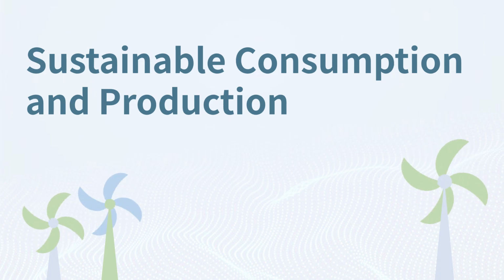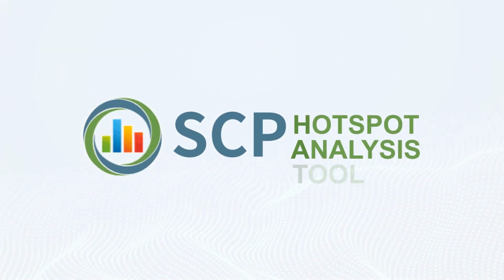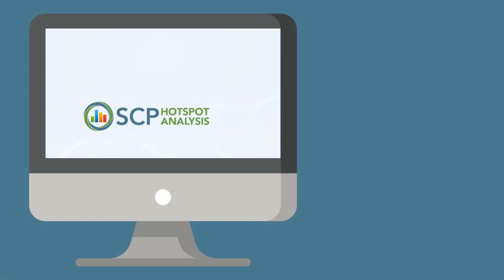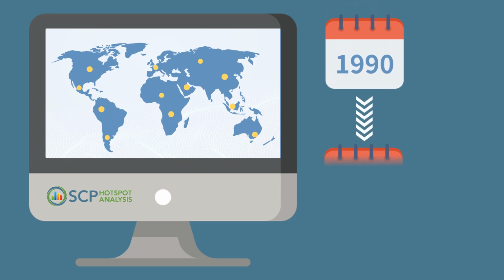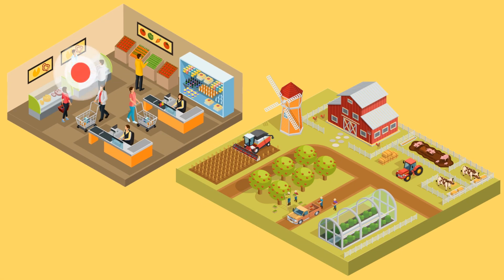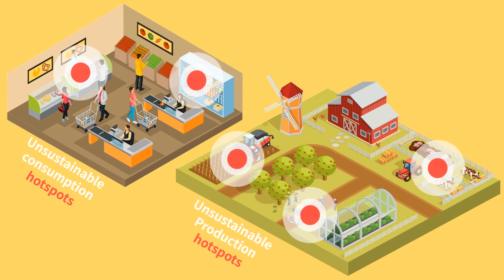The Sustainable Consumption and Production Hotspot Analysis Tool, short SCP HAT, is an online application that provides data to analyze environmental and socio-economic performance for almost all countries in the world from 1990 to 2018. The tool offers empirical evidence of so-called hotspots where unsustainable consumption and production practices are particularly prevalent and policy action is needed.